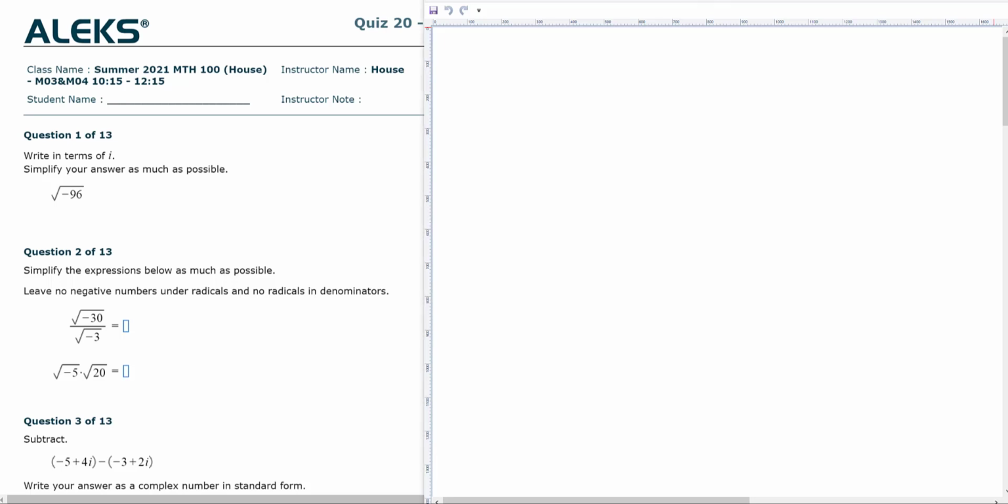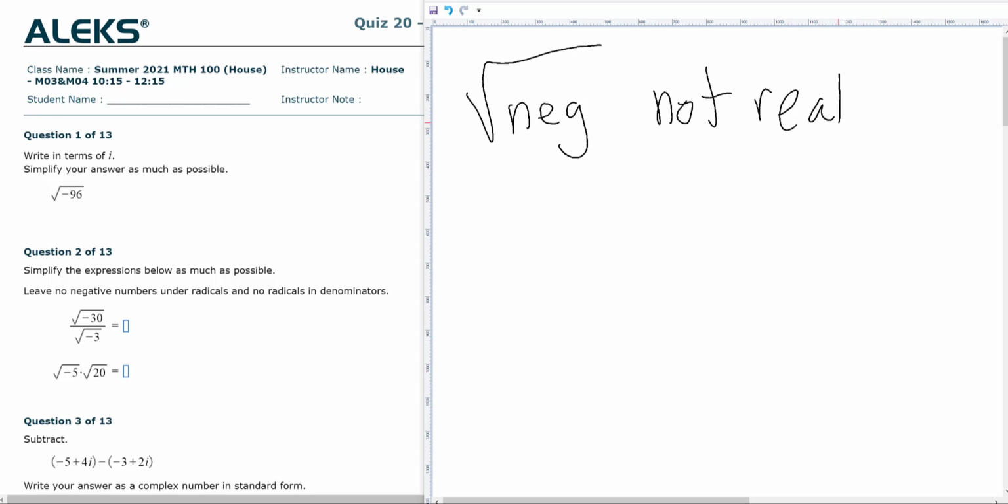Lesson 20. A couple of things to remember. The square root of a negative number is not real. However, we're going to define in this lesson that the square root of -1 is going to be i. The letter i is one of the few letters in algebra that is reserved for a special meaning. It means the square root of -1. That will allow us to go ahead and take the square root of these negative numbers.